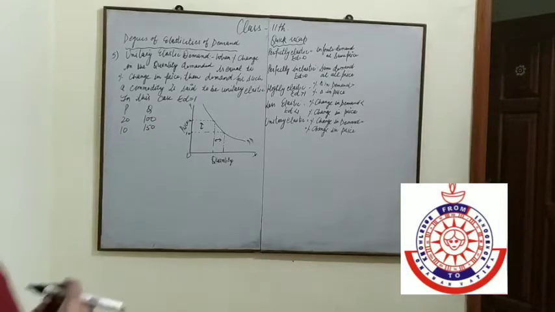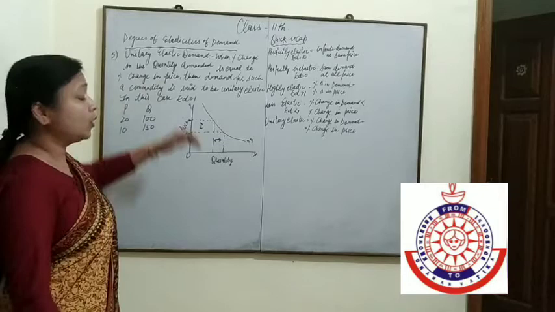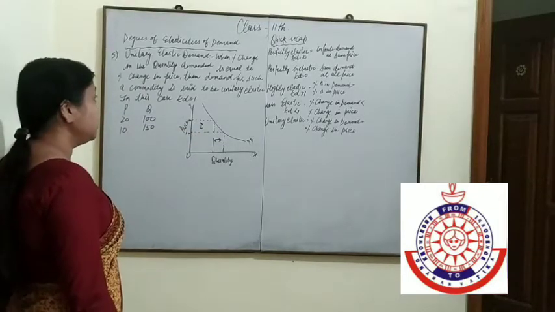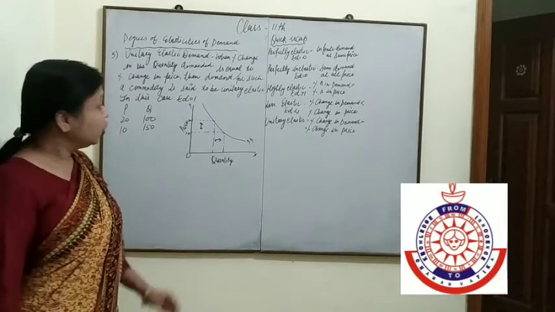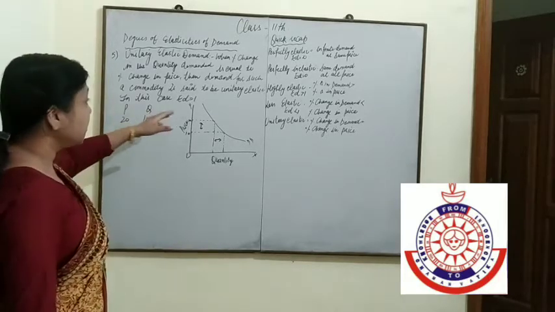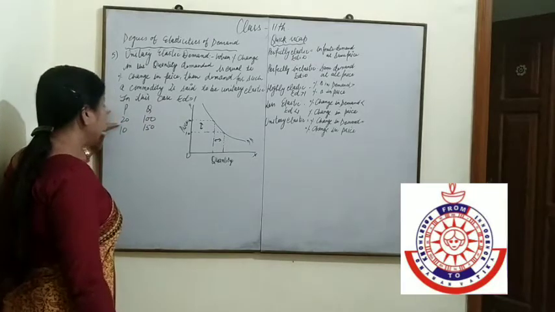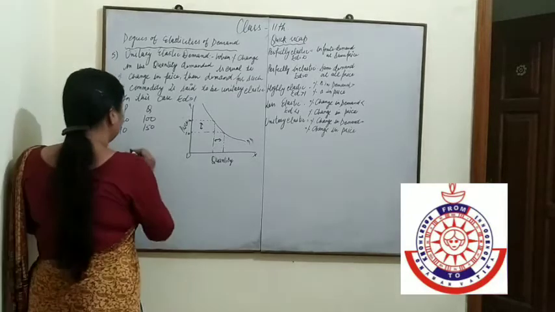Next is unitary elastic demand. When the percentage change in quantity demanded is equal to the percentage change in price, then demand for such a commodity is said to be unitary elastic. In such a case, ED is equal to 1. Suppose price is 20, then quantity is 100. If price is 10, then quantity is 150.